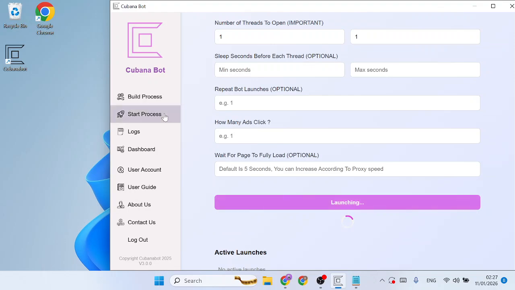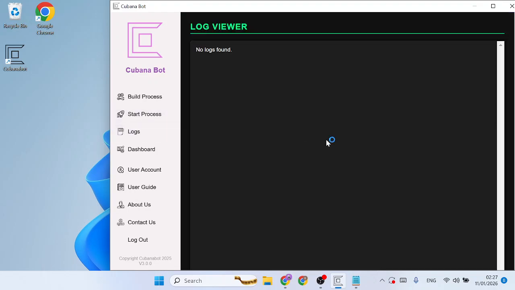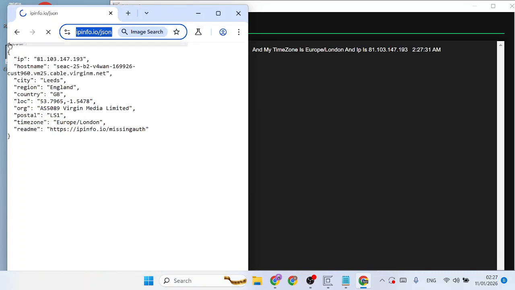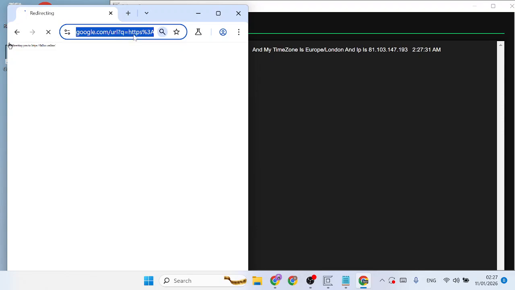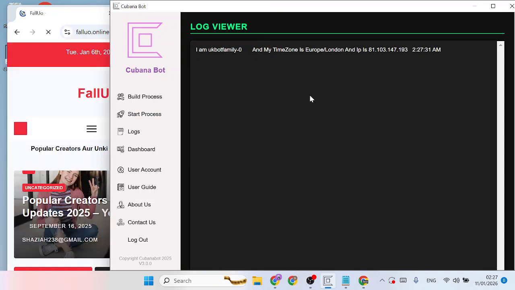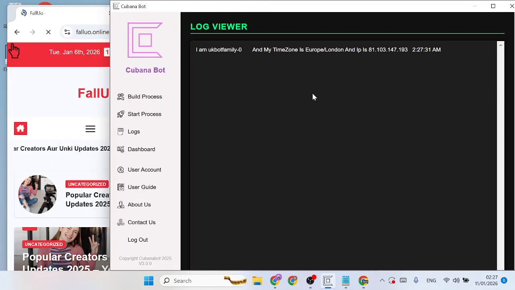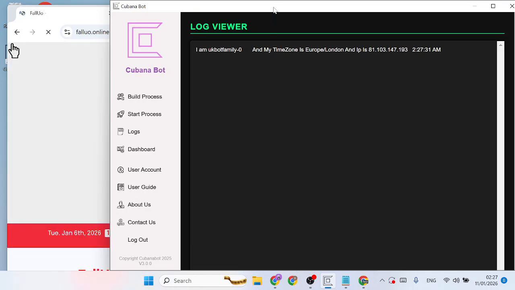I hit the start button. So now let's stay in the log viewer. Let's watch carefully. Pay attention to the link. As you can see, it is being redirected to your site. So that's how you get a Google site referral. So now let's proceed to watch.